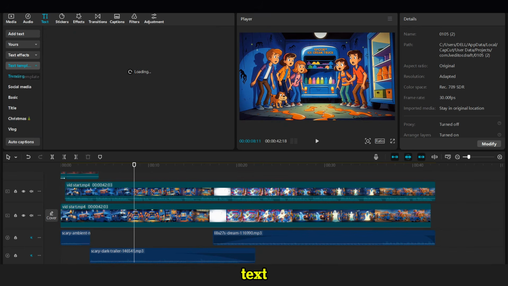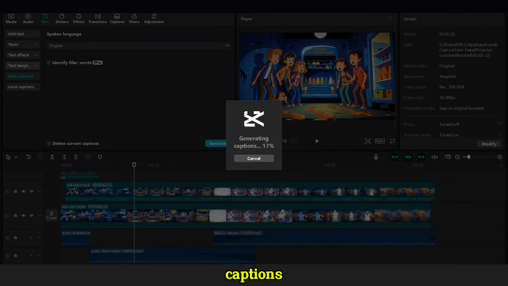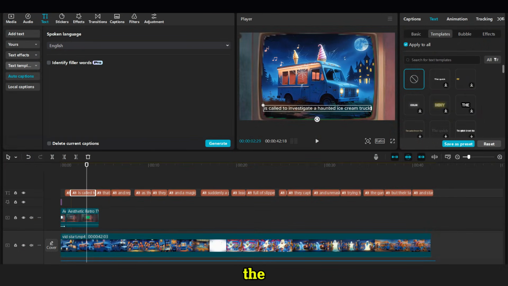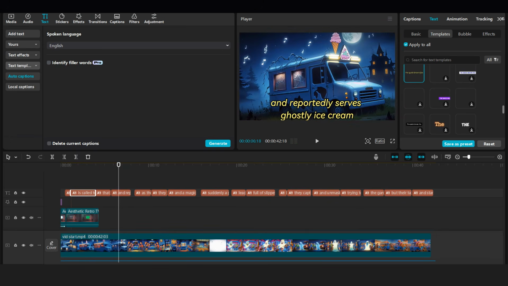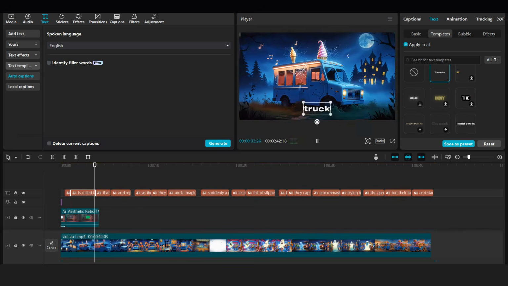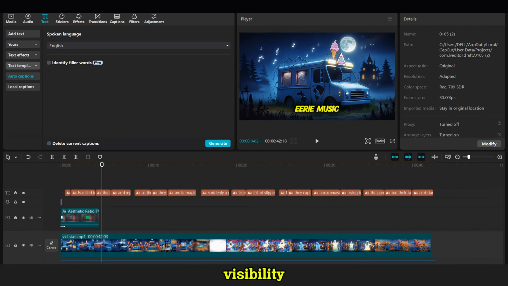After that, go to the text option. Choose your video language. I'll stick with English, and click Create. Wait for the captions to appear. Then, change the template for the captions, adjust the font style, and add a glow effect to the text for better visibility.